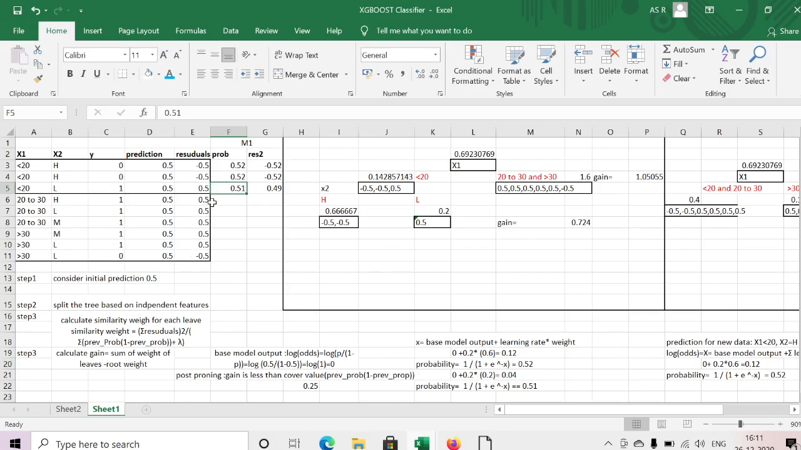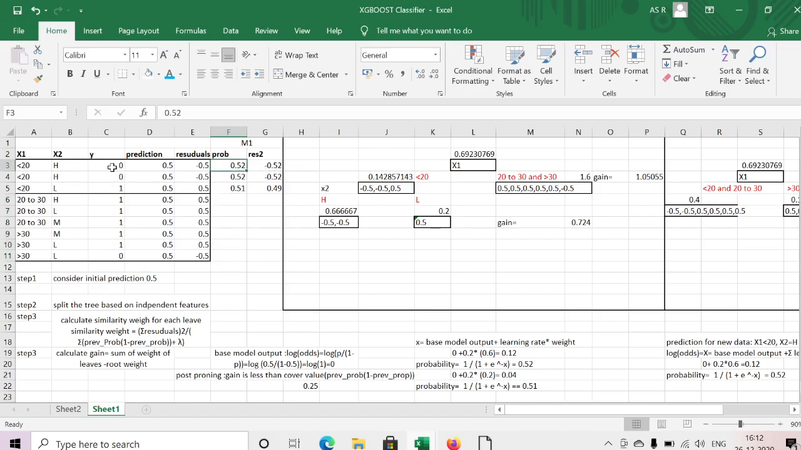This is the way we need to calculate the probability for the next model. We need to calculate the probability in a similar way for all the records. For example, for the right side also we need to divide the residuals into high, low, medium, then calculate the similarity weight, and from that calculate all the probabilities. Once we have all the probabilities, then we can calculate the residuals.